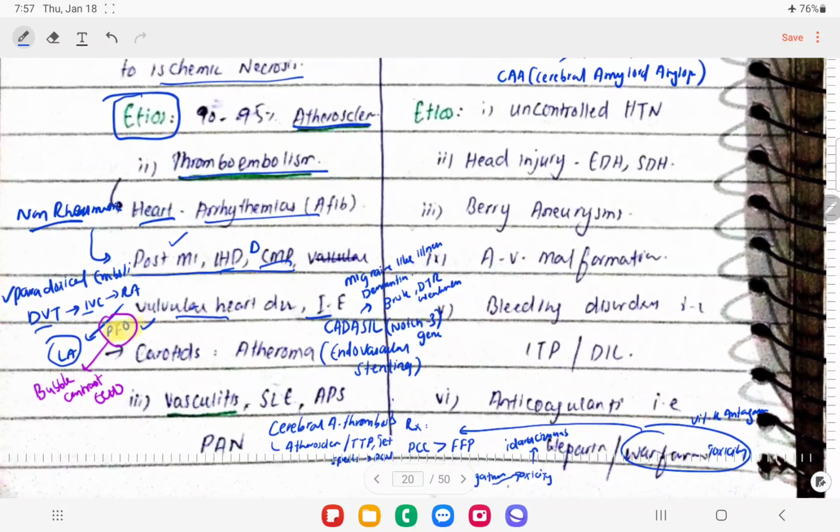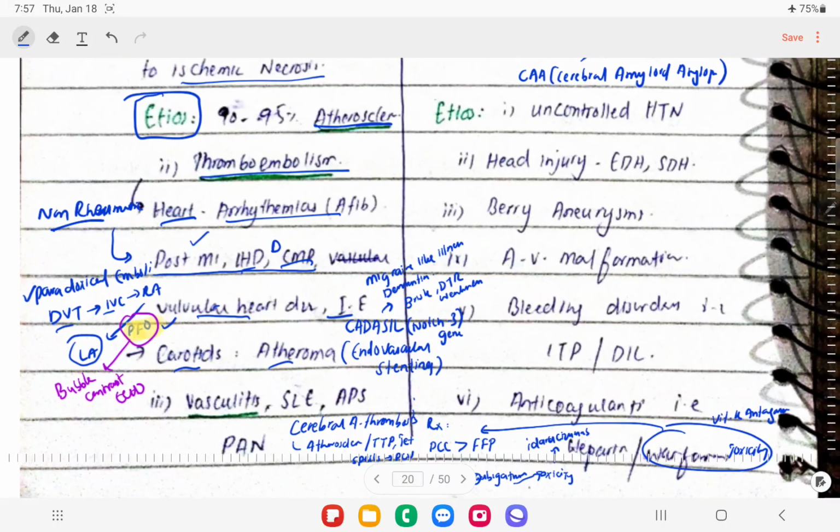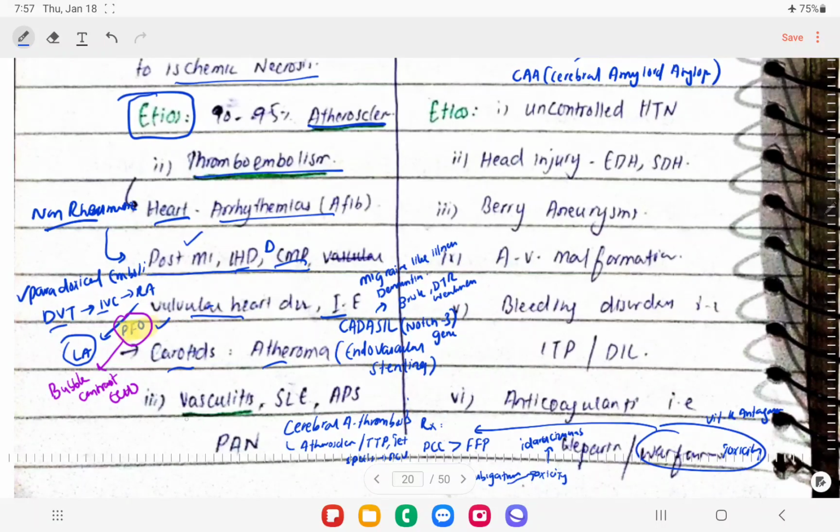We have got the mycotic aneurysms, right? If they rupture, they're going to cause subarachnoid hemorrhage. Sometimes these vegetations pop off and clog the blood vessels in the brain, and they're going to cause stroke, right? In the carotids we have got atheromas, and if we talk about vasculitis, like SLE, antiphospholipid antibody syndrome, and polyarteritis nodosa, these conditions can also lead to stroke, right?